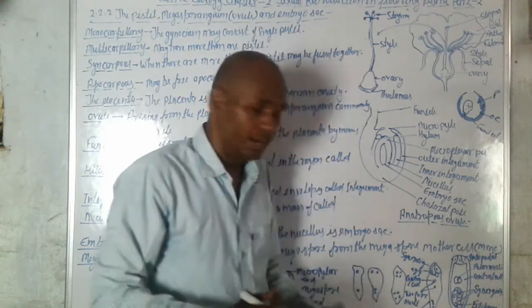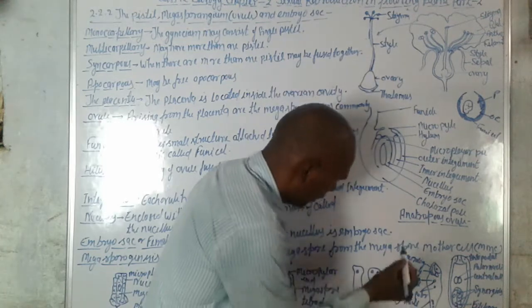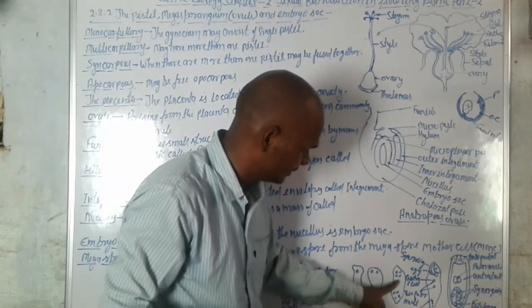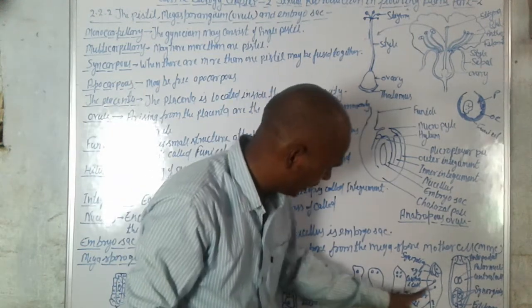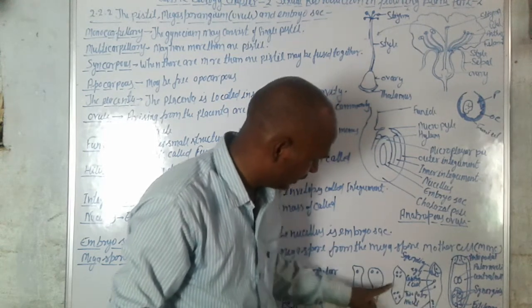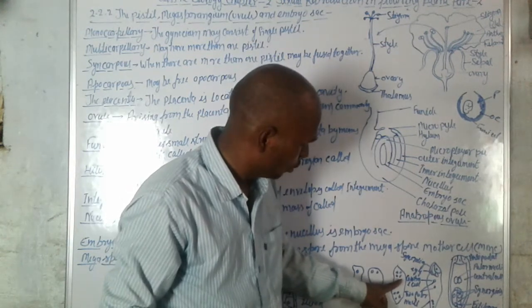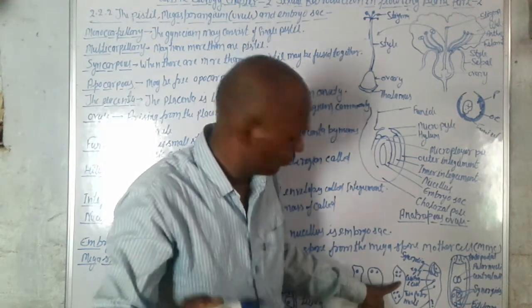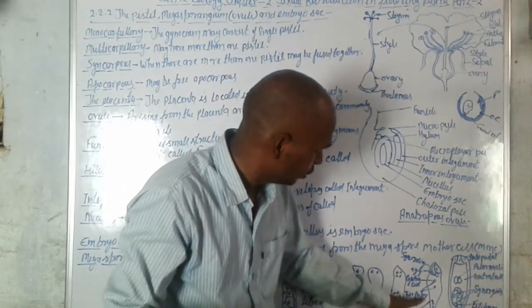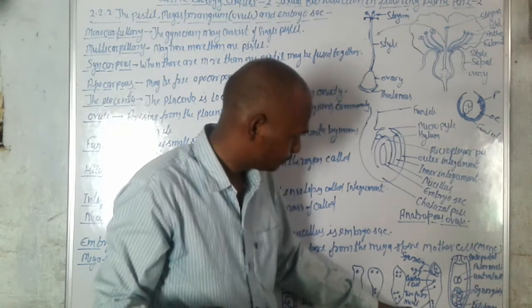Two nuclei are arranged in the center like this. So these are the two polar nuclei.